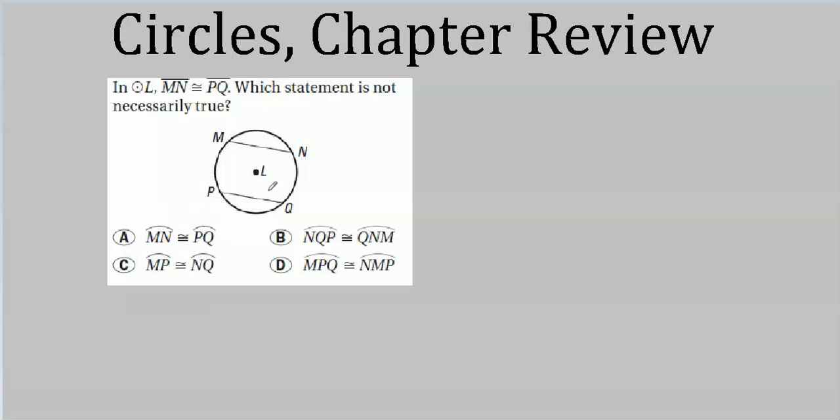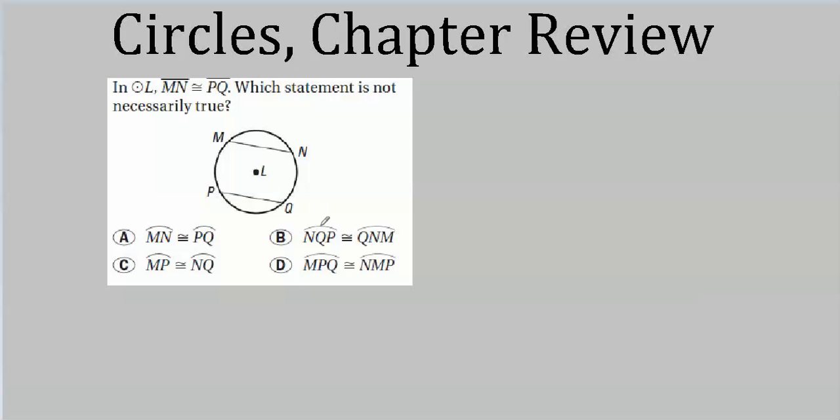Well, in the same circle, or in congruent circles, congruent chords subtend the same arc. So the measure of this arc would have to be the same as the measure of this arc, because the chords that subtend those arcs are congruent. Okay, so this one's true.